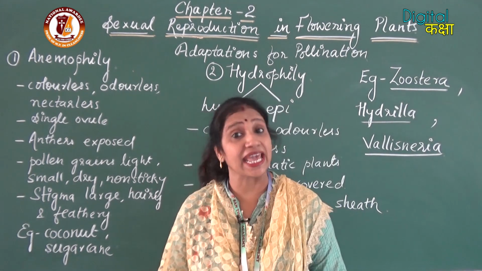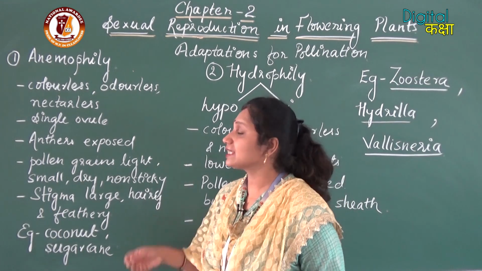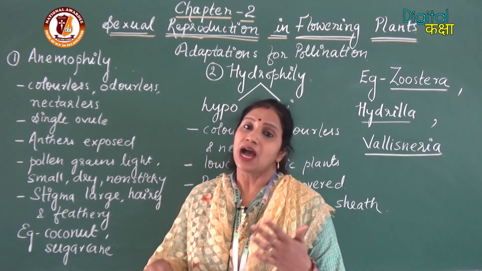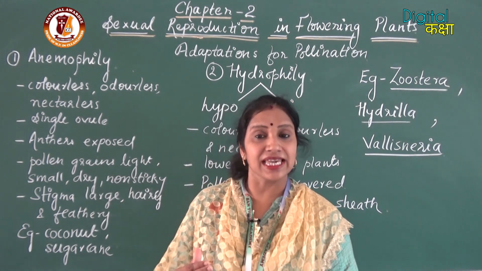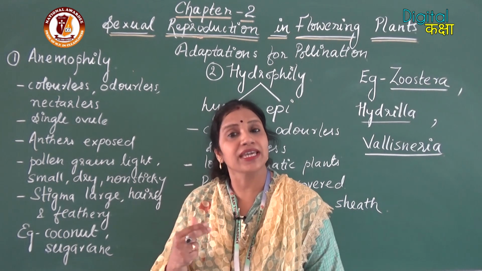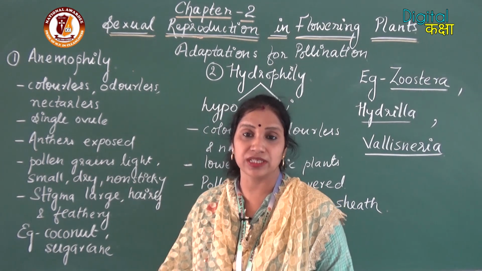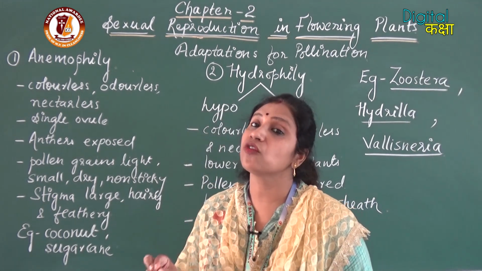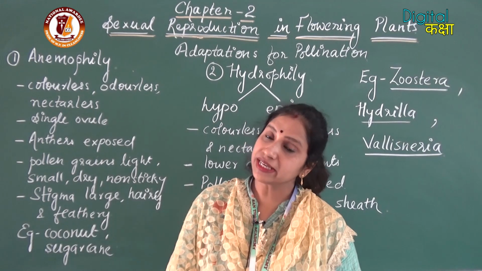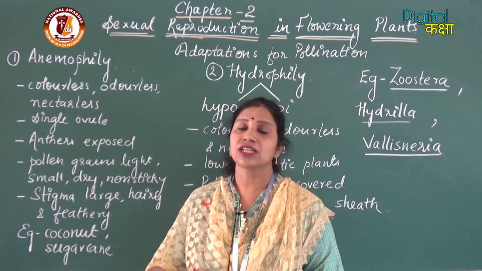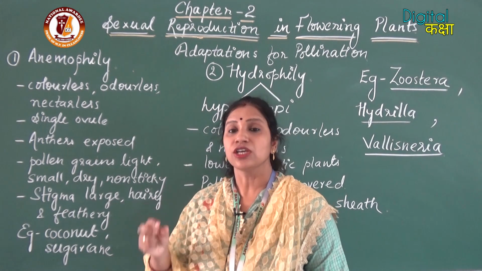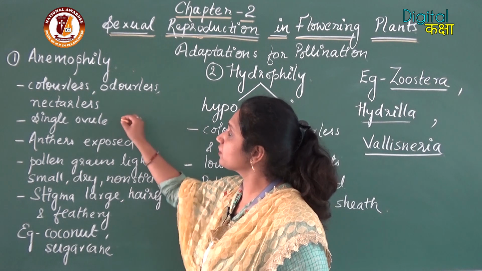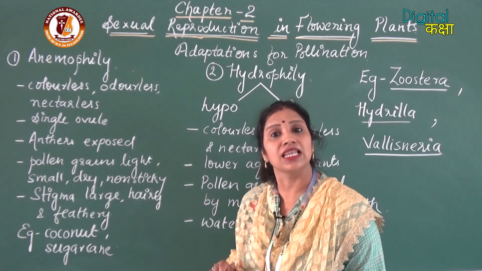Their flowers are not at all attractive, they are very simple flowers, colorless, and they don't even have nectar. The second thing is that as they are dependent upon the wind, the chances are less, or we can say they are simply relying on the wind for pollination. So most of the plant species have a single ovule in the ovary. It will be very easy for the plant to get a single pollen so that the ovule can be fertilized.